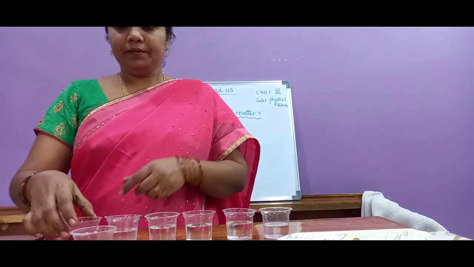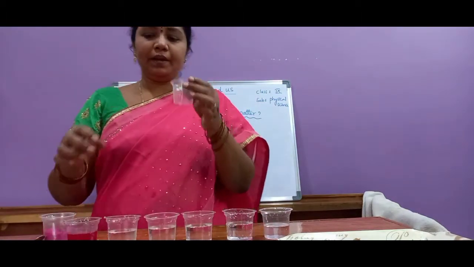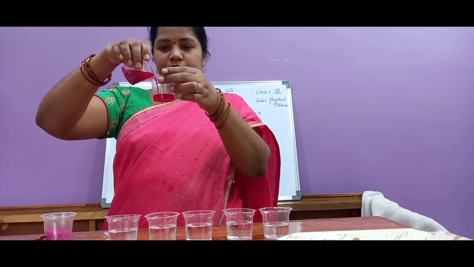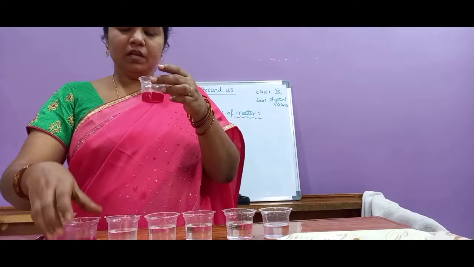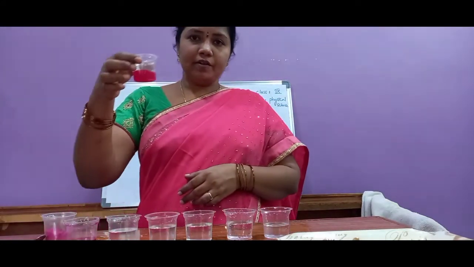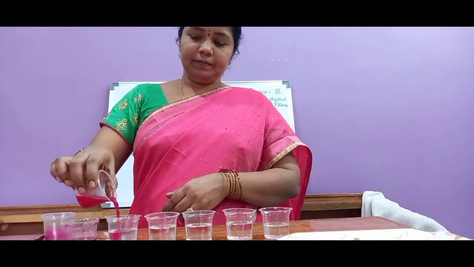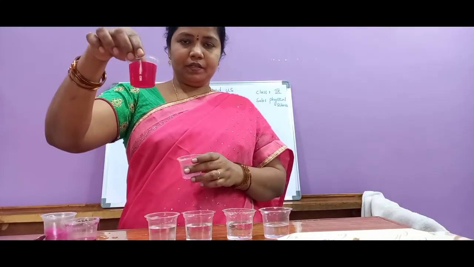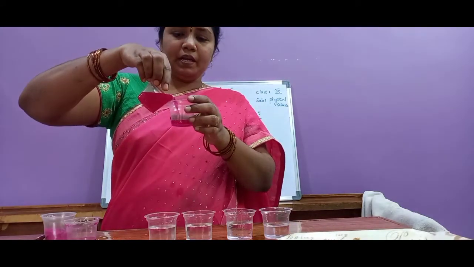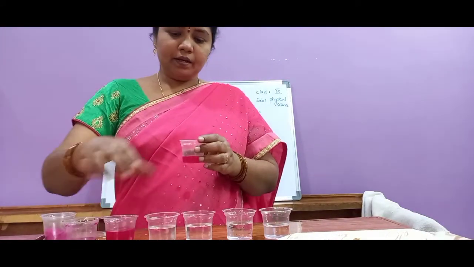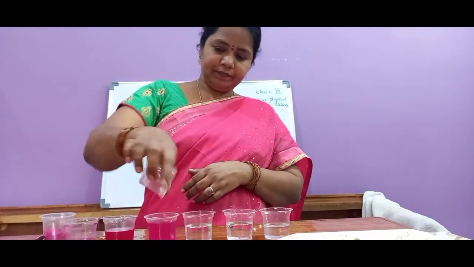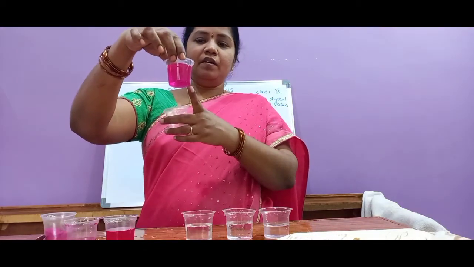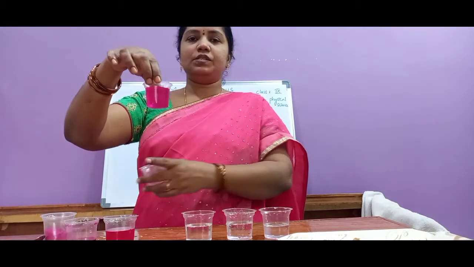Now I have taken an empty container and I am pouring 5 to 10 ml of this liquid from the first container into the second one. See, the second one also has got colored. Now again I am taking from the second one and pouring into the third container. The third container also has some color, but somewhat faded, less color than the first two.